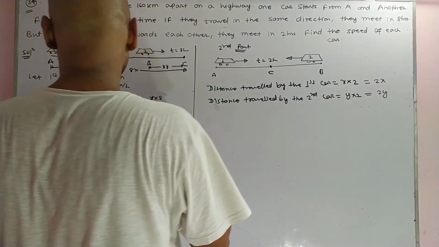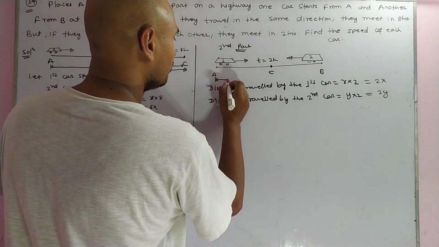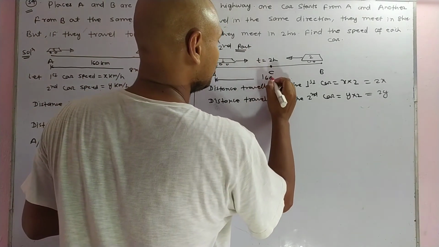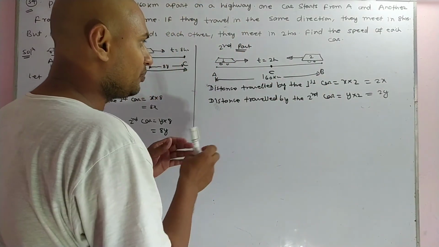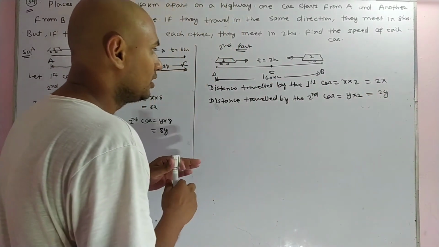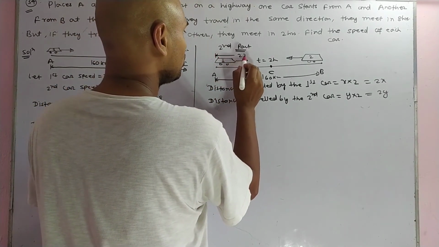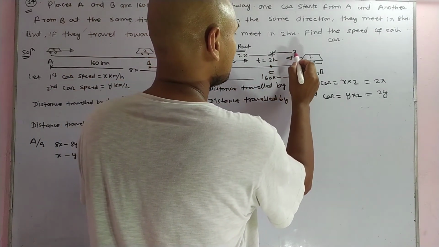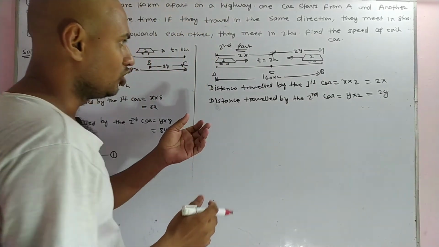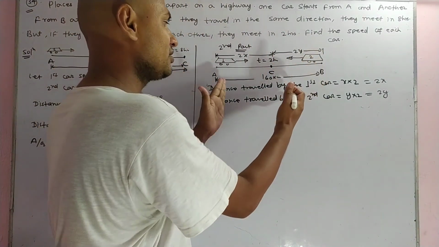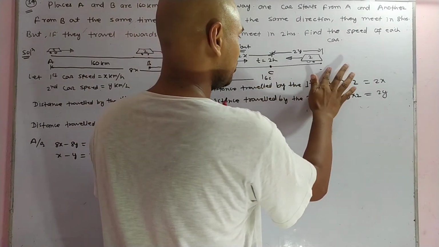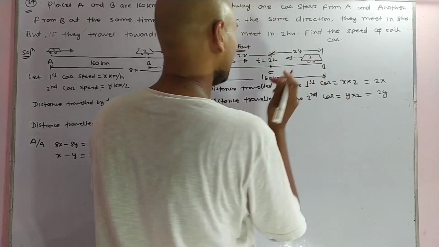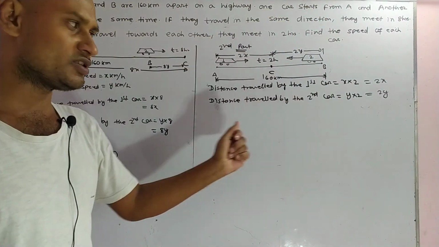Again, the distance between A and B is 160 km. If you add 2x, the distance traveled by the first car, and 2y, the distance traveled by the second car, you get 160 km.